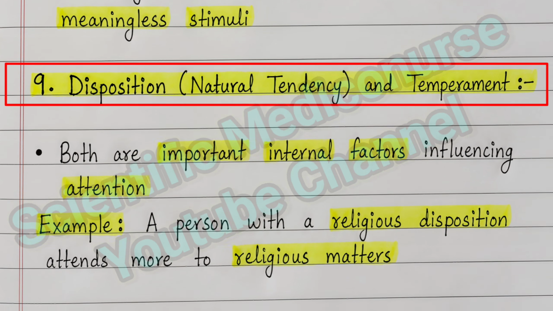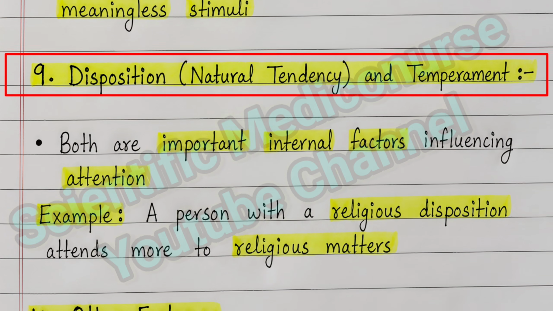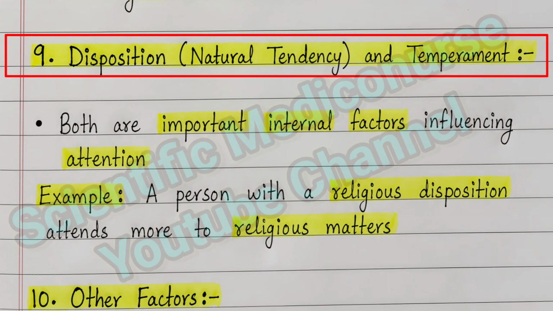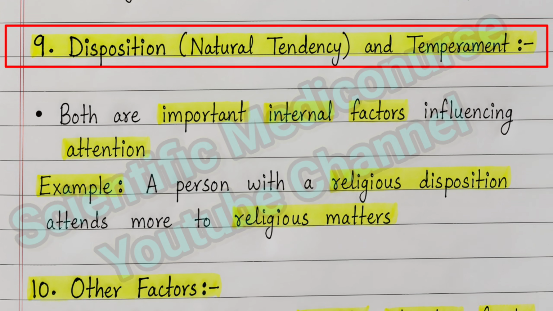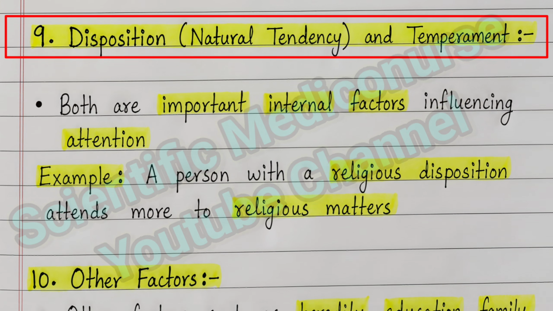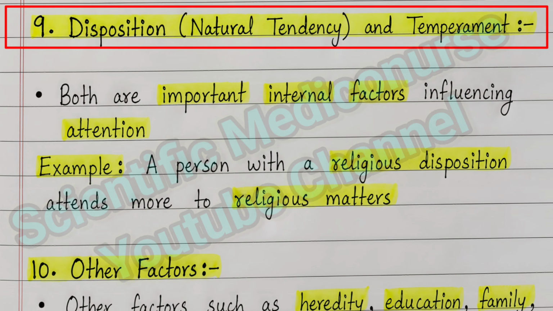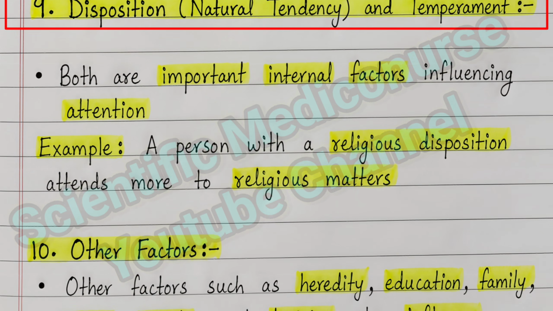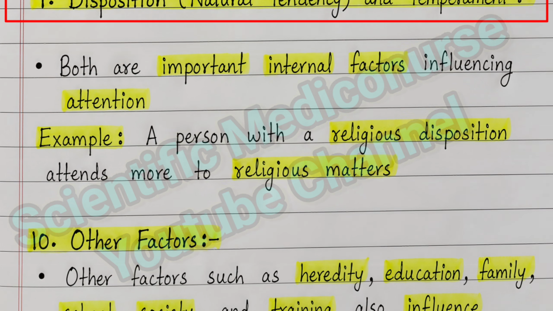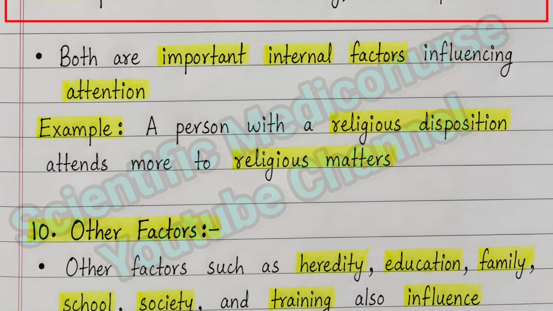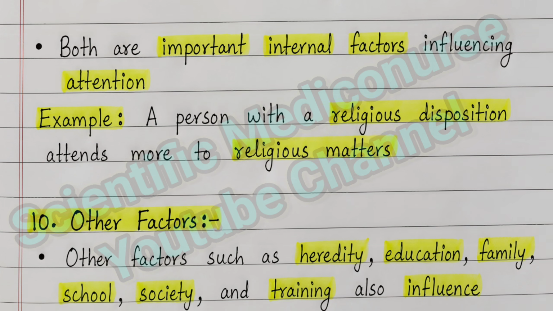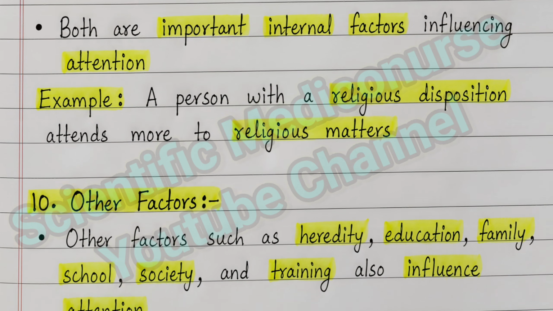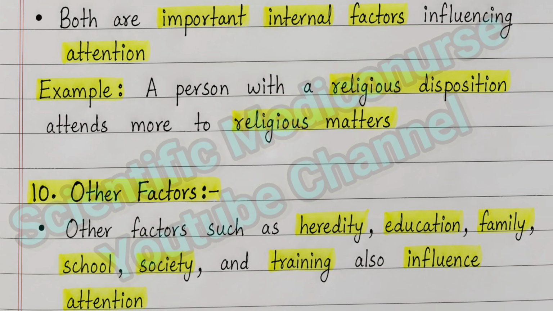For example, a person with an irritable temperament quickly pays attention to small disturbances like noise or mistakes while ignoring normal situations. Most of the elderly patients will be like that only. They will notice even small noise or small mistakes and start scolding you. So in that situation we need to stay calm and respond wisely, because their behavior pattern will be like that only. Due to that, even small mistakes or small noise, they will get attracted to it and react to it.